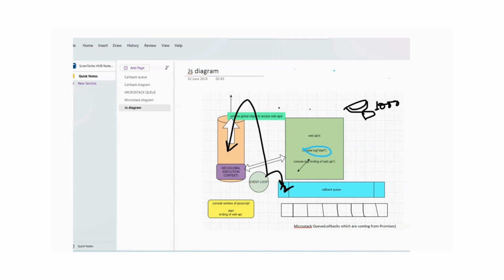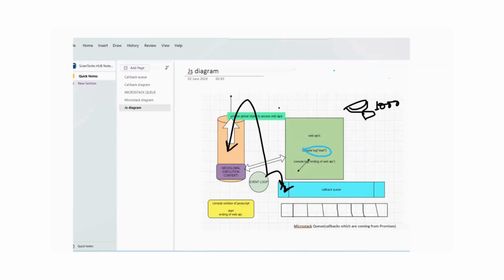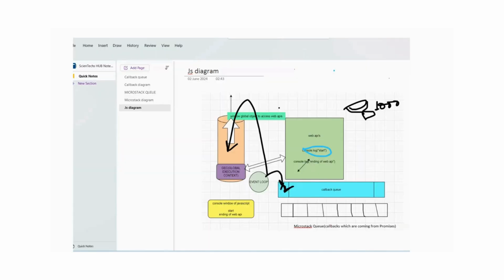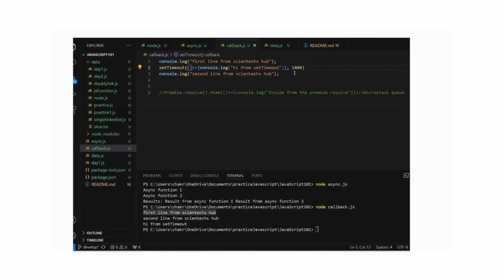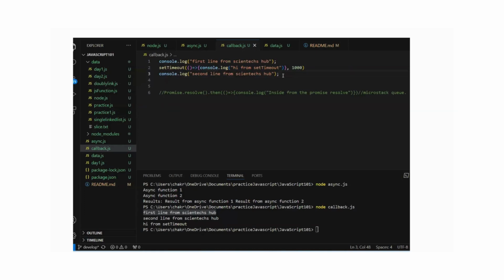And after that, it is still waiting for the timer. The moment the 1000 seconds get completed, it goes inside this callback function, takes the console log inside it, and that also comes in. Now the queue is empty, so that setTimeout data is the first priority. The event loop checks that the queue has data, takes the data out from the callback queue and puts it inside the global execution context. This way, these three lines get printed.